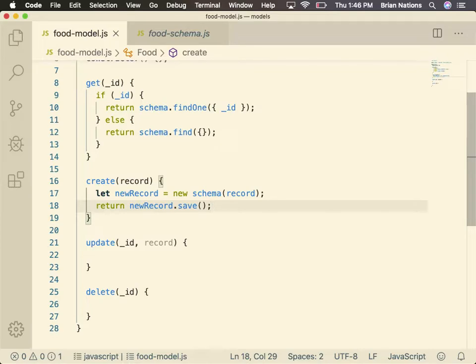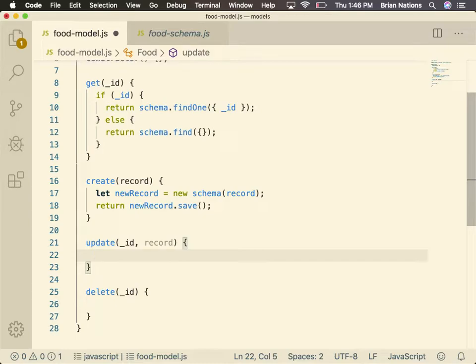Does that make sense? So when we save it with just name, calories, and type, what gets back, if we were to say dot then data, data would actually be name, type, calories, underscore ID. Follow? Okay.